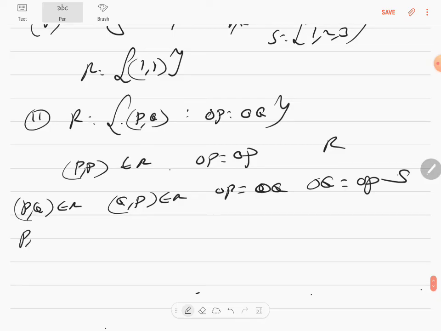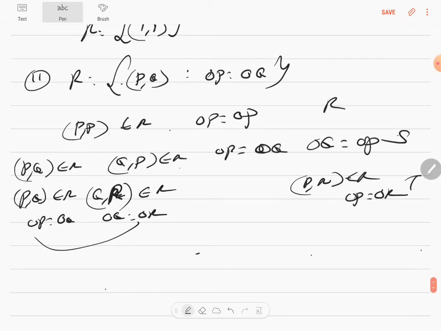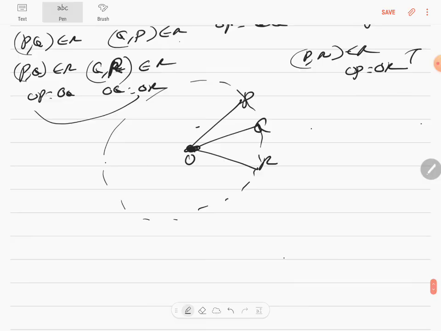Transitive: you know (P, Q) is an element of R. For (Q, R), you have to include something else. So write a big R so that this is not confused with the relation R. Because OP is equal to OQ and OQ is equal to OR, OP will be equal to OR. Therefore, you can write (P, R) is also an element of R, that makes it transitive. What can you say about these points P, Q, R? They are all equidistant from the origin, which means they are all lying on the circumference of the circle with center O, the origin, correct?